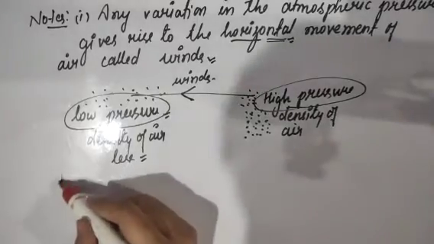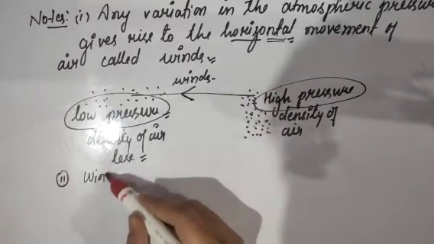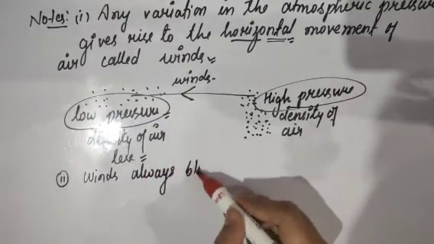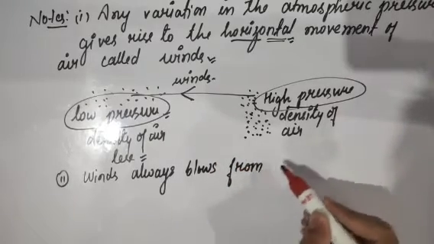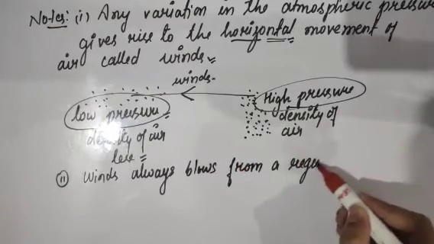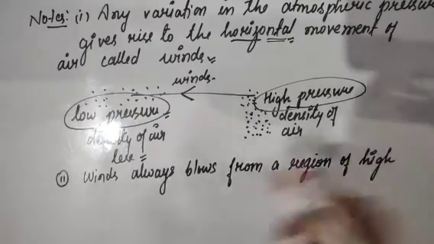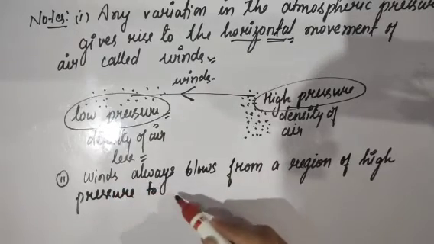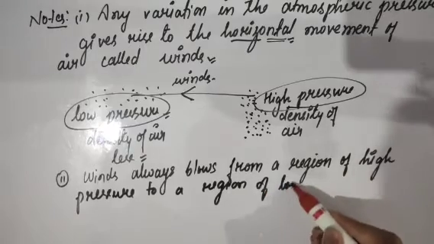And the second important thing is, I just told you that winds always blow from a region of high pressure to a region of low pressure.